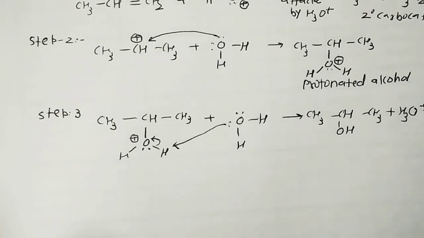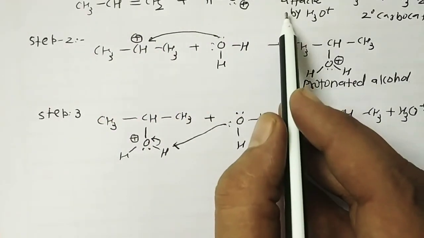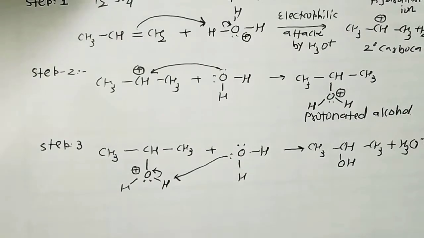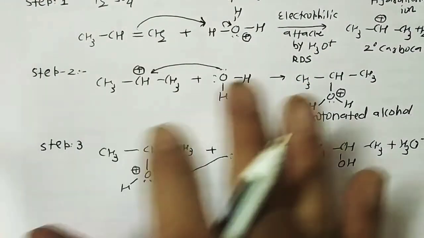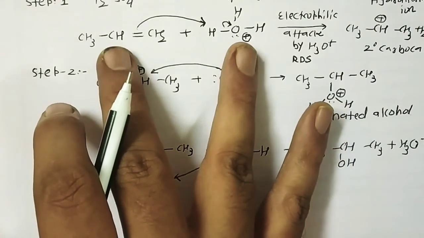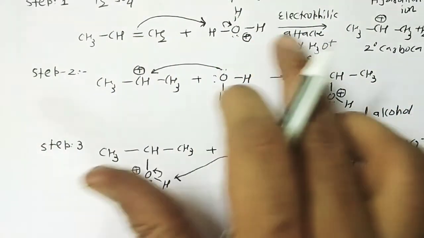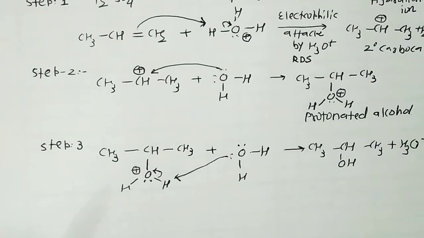So this is all about how to form alcohols from alkenes. It's the first method, the direct hydration process. Step number one is the rate determining step. In this step there is an electrophilic attack, so it's called an electrophilic addition reaction.